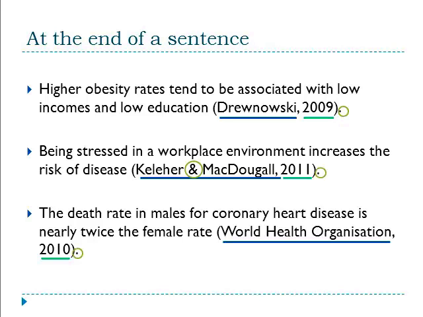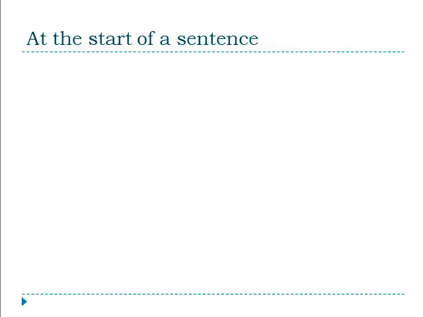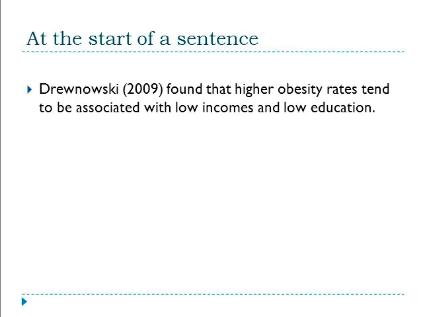Now let's take a look at the same sentences, but this time put the reference at the start of the sentence. Notice how the author and the year are still both there. However, this time the author's name is outside the brackets, as you are now using the name as part of the sentence. Notice also that found has been added to the sentence. We call these types of words reporting verbs.